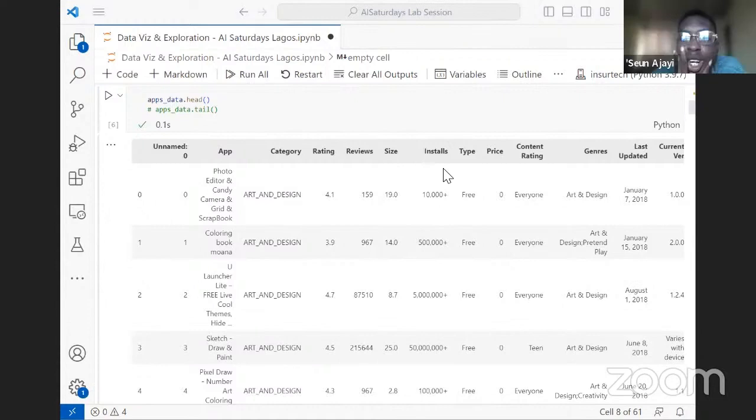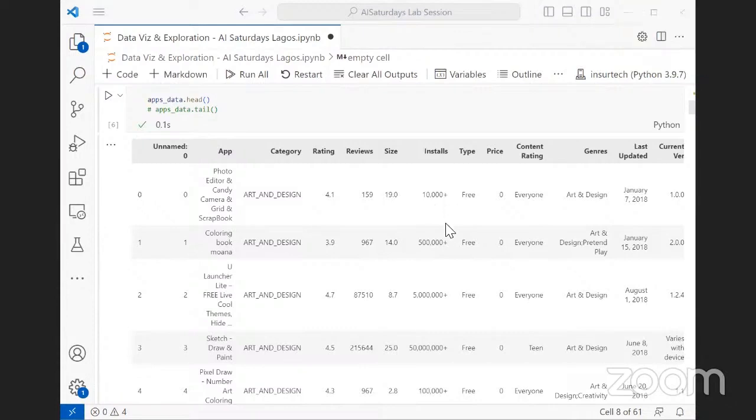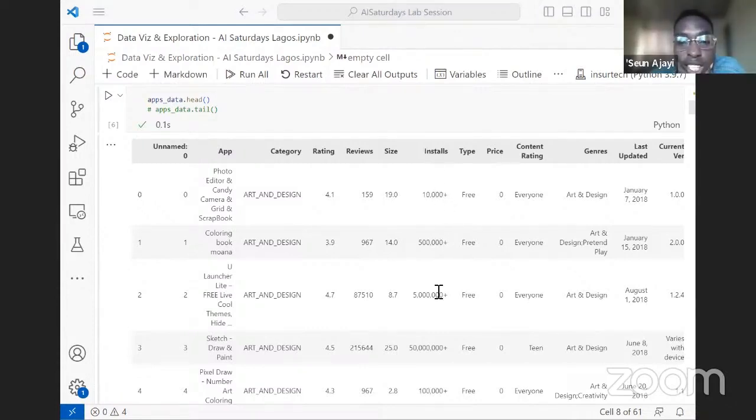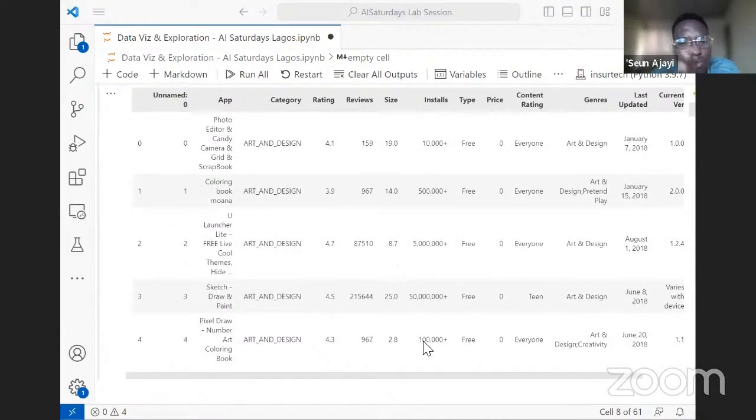So installs are expected to be integers, but when you look at it, you can see we have some commas and plus there. So these special characters will hinder this install column from being integers. A good thing we can do during the data cleaning step is remove the commas and the plus, and change the data type. So currently this column should be an object because of the special characters. We'll remove those characters and change the data type to an integer as it is expected to be.